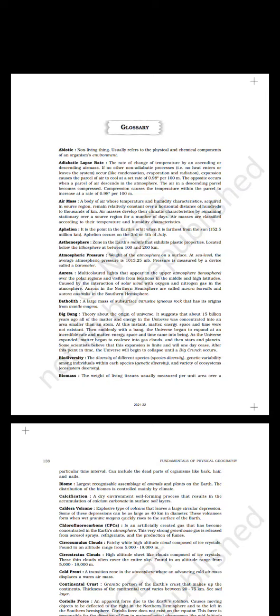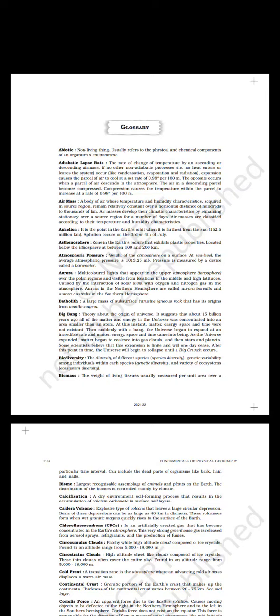Air mass, a body of air whose temperature and humidity characteristics acquired in the source region remain relatively constant over a horizontal distance of hundreds to thousands of kilometers. Air masses develop their climatic characteristics by remaining stationary over a source region for a number of days. Air masses are classified according to their temperature and humidity characteristics.